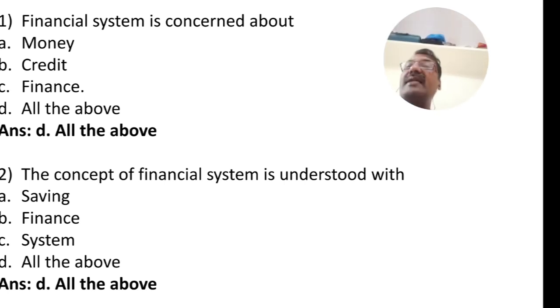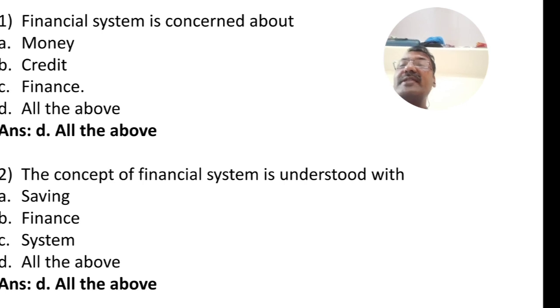So first question: the Indian financial system is concerned with, four options. MCQ questions means multiple choice questions. Four options, you have to choose one. The financial system is concerned with option A money, option B credit, option C finance, and option D all the above. So the financial system is concerned with money, credit and finance. So the correct answer is all the above.